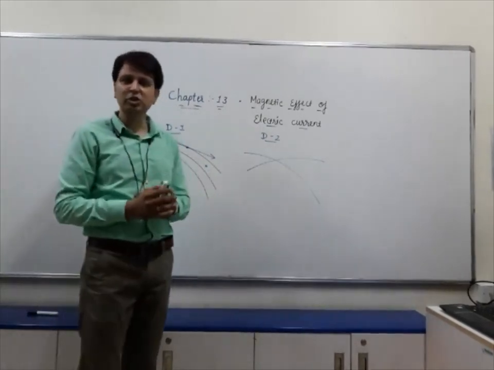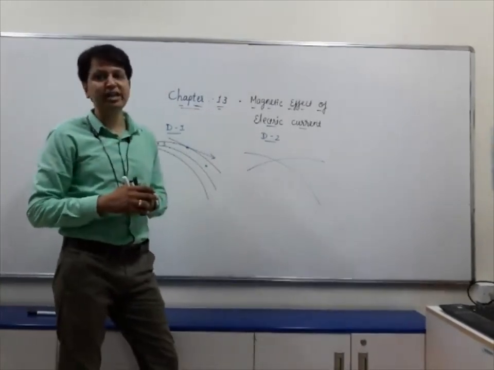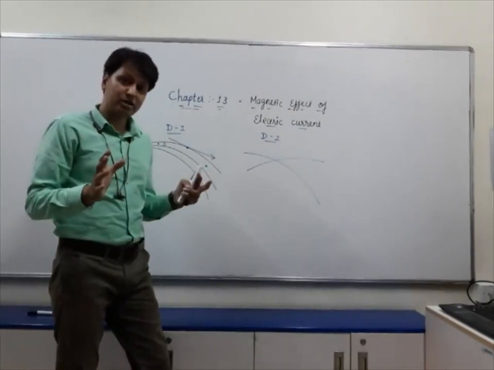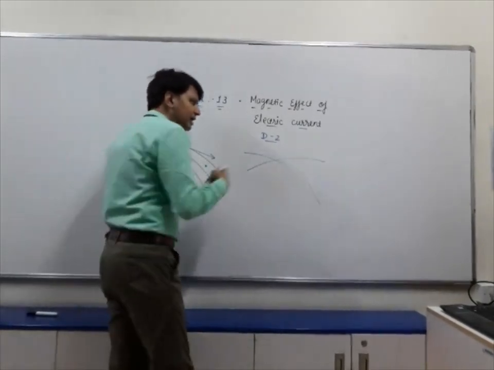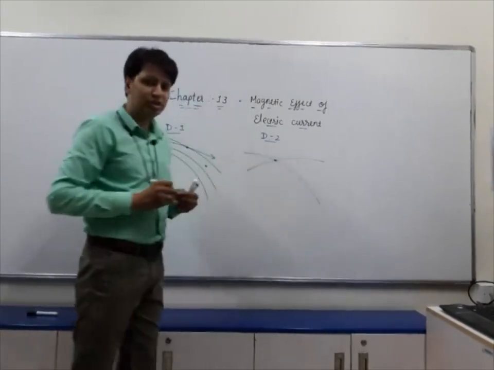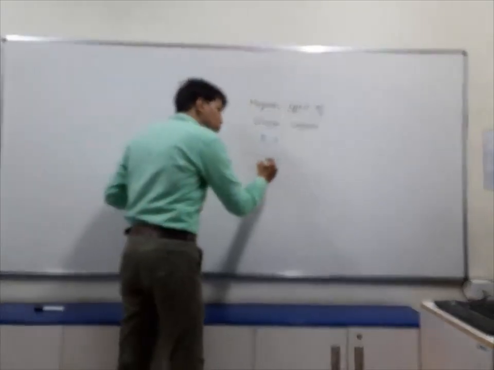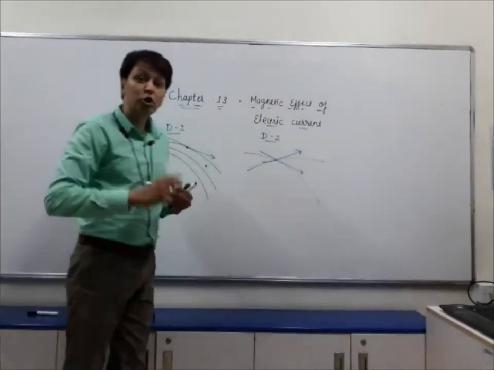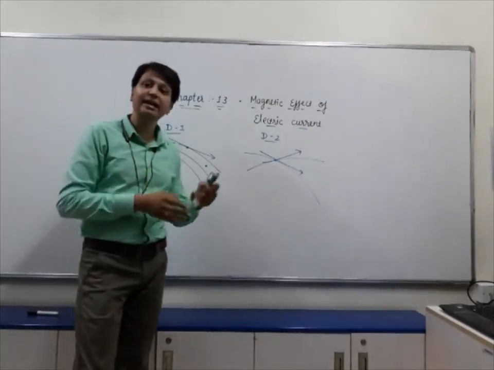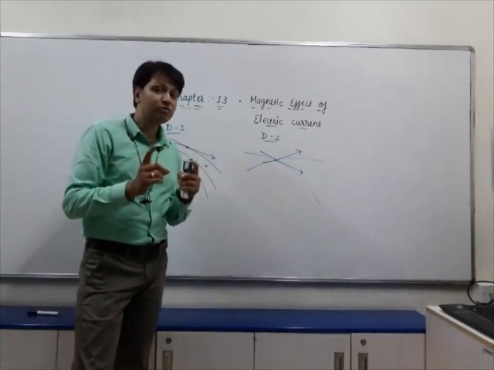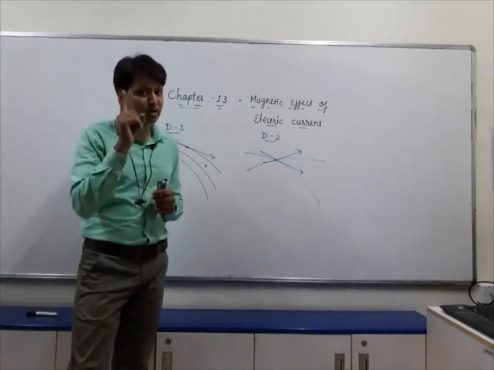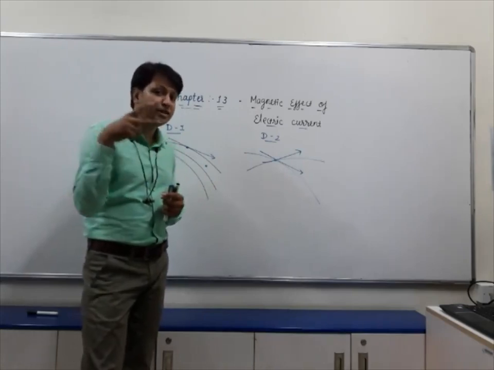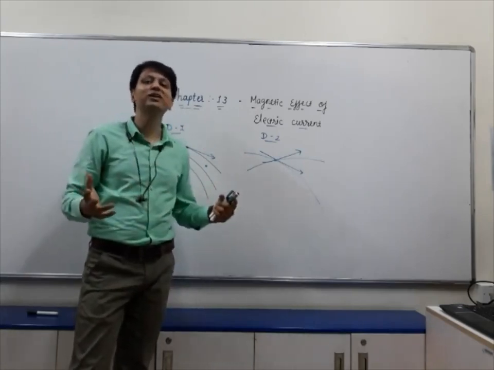Now if somebody asks you, do magnetic field lines intersect each other? The answer is no. And if you ask why, I will say that at the point of intersection you have to draw two tangents. Two tangents represent two directions of magnetic field at a single point. So it is never possible that a single point represents two possible directions of magnetic field.